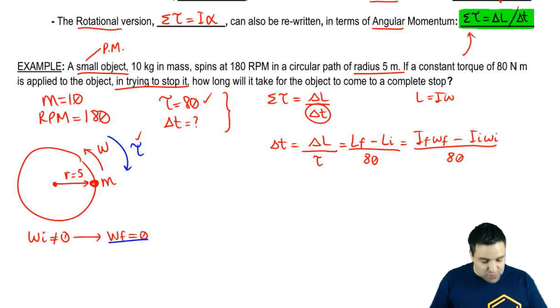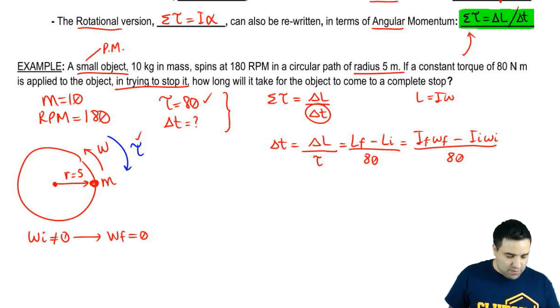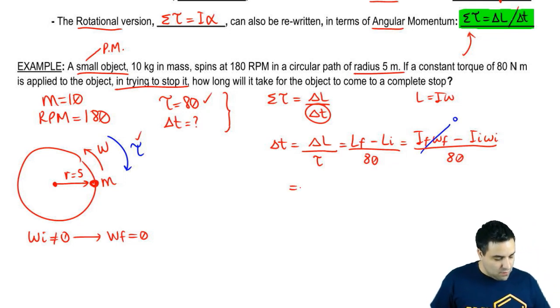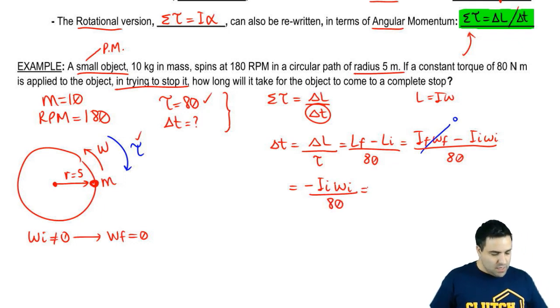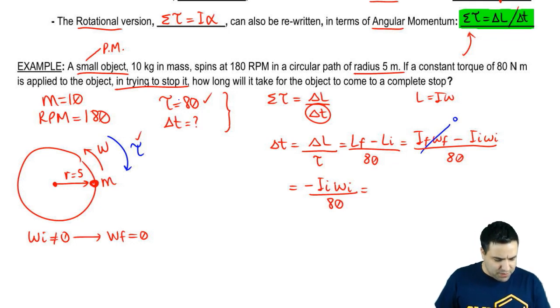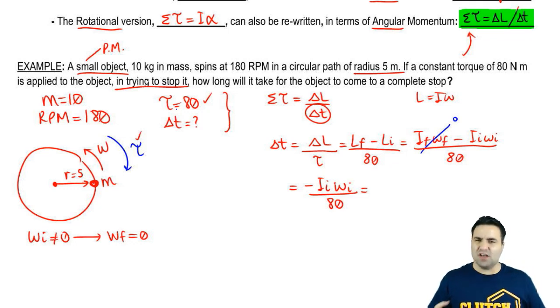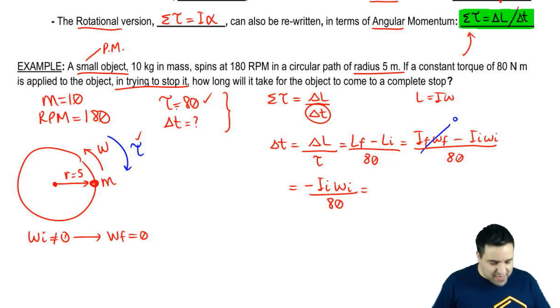Now we are coming to a stop, so omega final will be 0. So this whole thing is 0. So we're left with I initial omega initial divided by 80. Technically, I guess I should have put this: the torque here is causing you to slow down, so it's a negative torque.